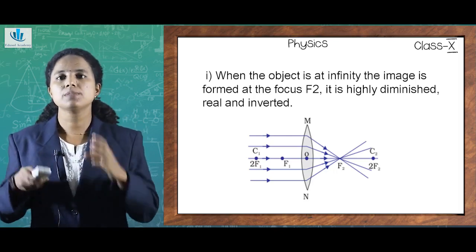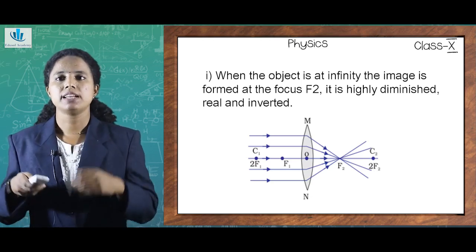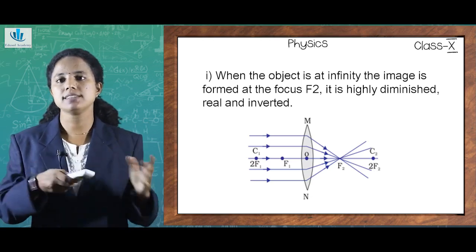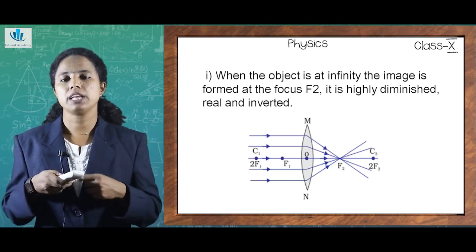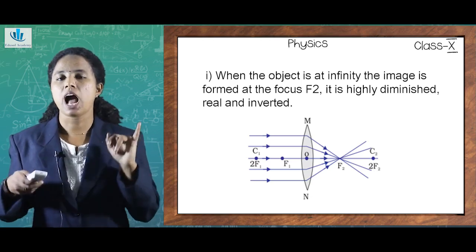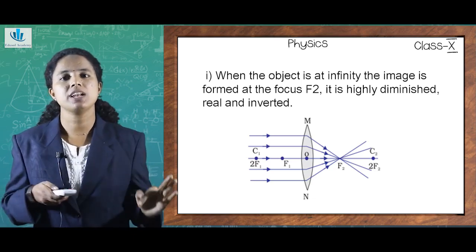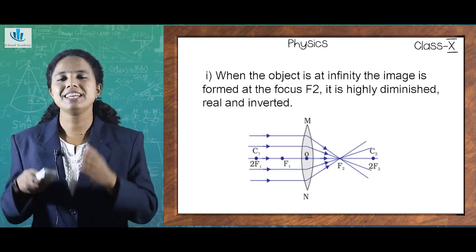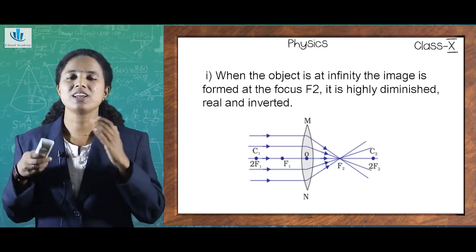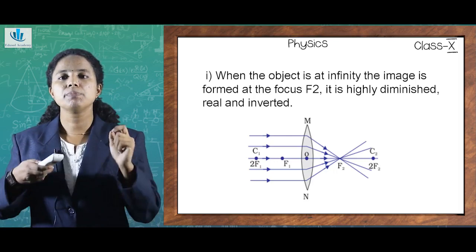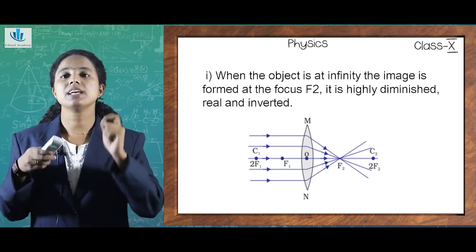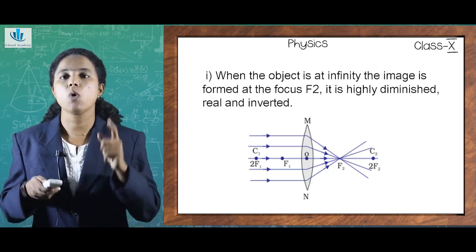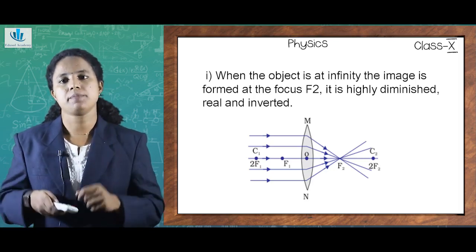So when I place my object at infinity, then the image is formed at the focus, but it is on the F2, which is on the other side. And what will be the nature of the image? It would be highly diminished, real as well as inverted. So the only difference that we see in case of ray diagrams of a mirror or a lens is that the center of a mirror is called as pole, which was represented as P. But what is in case of a lens? The center is represented by O or optical center.